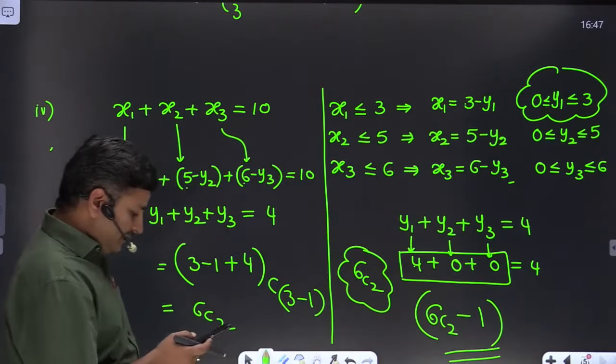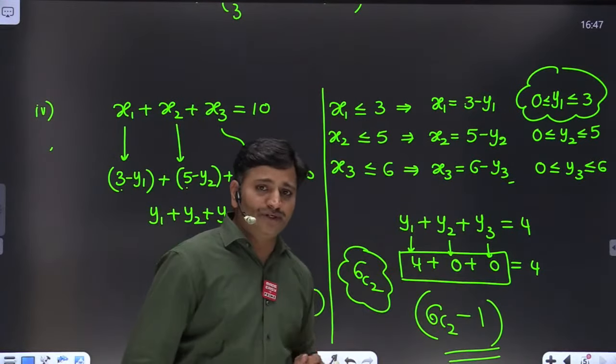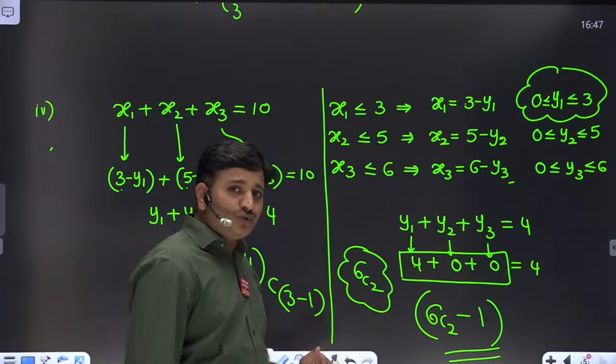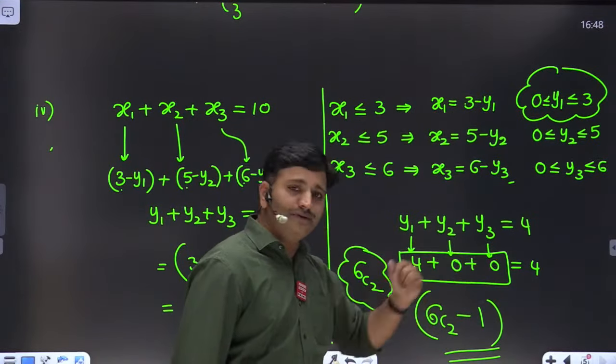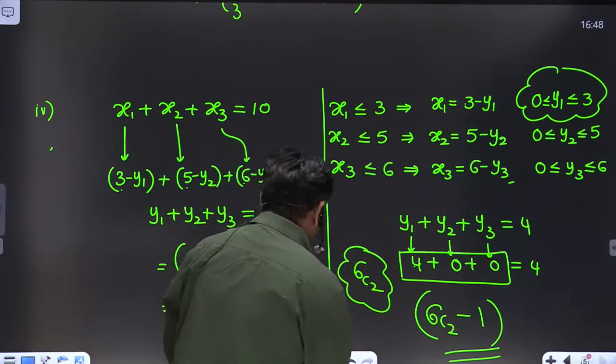Yeah, Arya, you are asking about one case minus. Why is it one case minus, Arya? How many total number of solutions are possible, Arya? 6C2 solutions are possible. In those 6C2 solutions, I have one solution that is y1 equal to 4 and y2 equal to 0 and y3 equal to 0. That is also one solution that is possible, right? So what I am trying to say here, please listen.